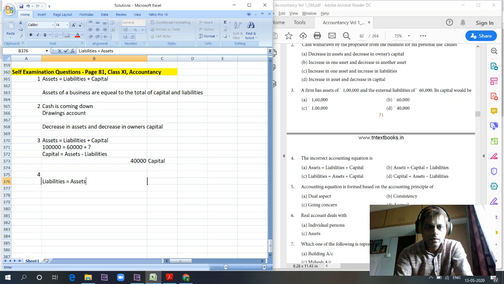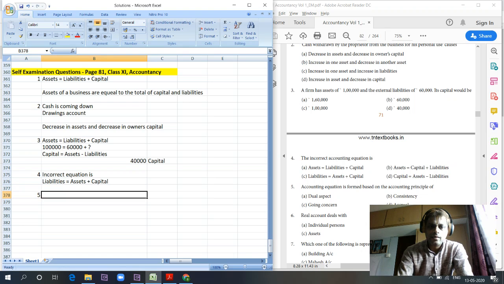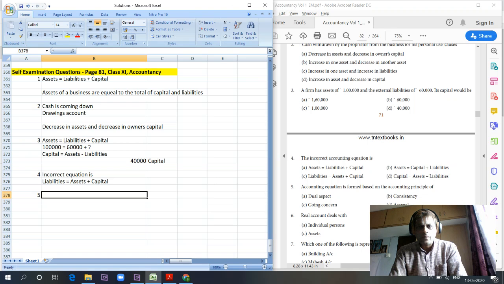Liabilities equal to assets plus capital is an incorrect equation. Next, the accounting equation is formed based on the accounting principles of dual aspect, consistency, going concern, and accrual. What is an accounting equation? What we saw in the previous example: for all debits, there should be an equal and corresponding credit. That is the basis of an accounting equation.